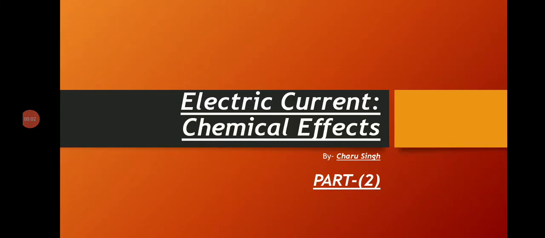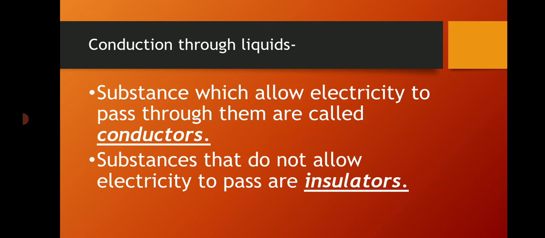Very good morning, class. Let us continue with chapter 12, electric current chemical effects. Here we will discuss conduction through liquid. As you have already studied, there are some substances which allow electricity to pass through them while others do not. The substances which allow electricity to pass through them are called conductors, like your metals. You all know that metals are generally good conductors of electricity, while there are some materials which do not allow electric current to pass through them.